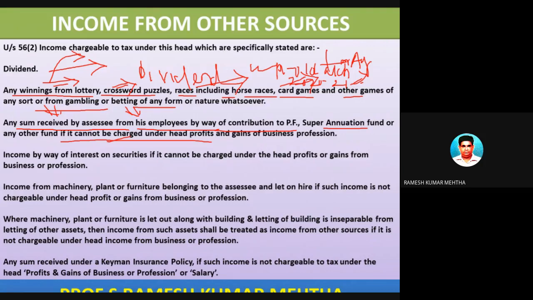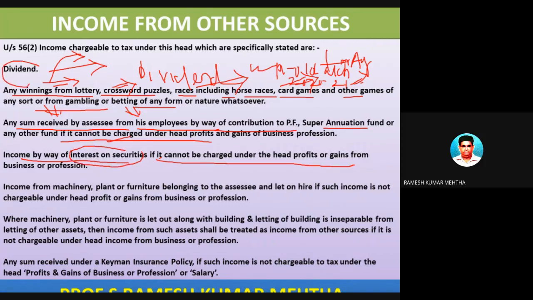Number four, for example, if Mr. X has invested or deposited money in certain securities, then income by way of interest on securities, if it is not charged under the head profits or gains from business or profession, will be charged under the head income from other sources.